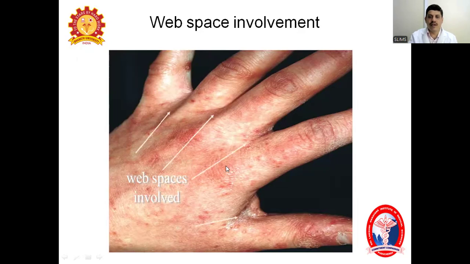In this diagram, you can see the web spaces of the fingers are involved. You can see erythematous raised papules mainly present over the web spaces. After a few days, these lesions spread to the upper part, meaning the dorsal aspect, and the palms also. In the flexor aspect you can see lesions also, but the lesions will be more concentrated in the finger web spaces and the lateral aspect of the fingers.